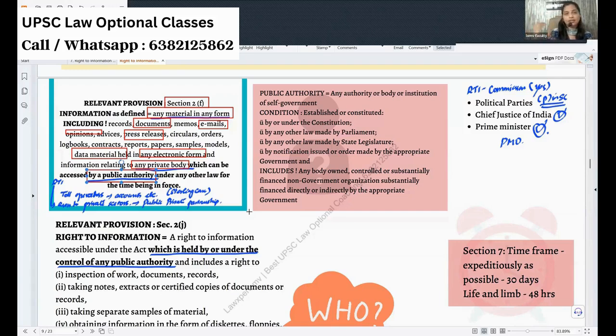You cannot put an RTI to a private body, but you can if the information pertaining to that private body is accessible by some public authority. Then you can put an RTI to that particular public authority and get the information. So any private body whose information is accessible by the public authority is also covered as information under the RTI Act. You can ask me to give an example.